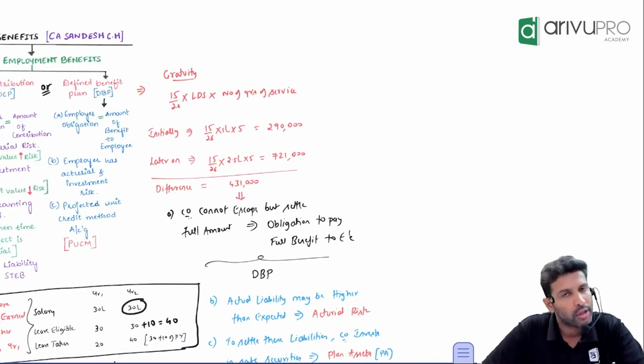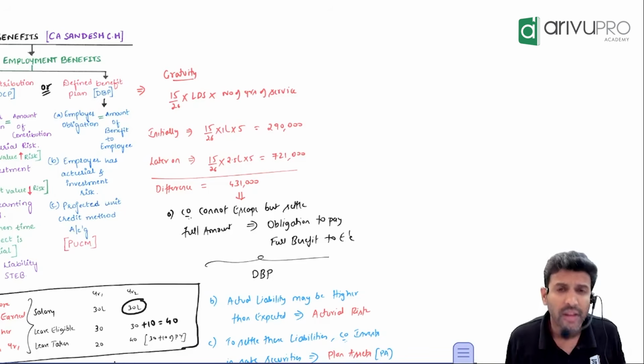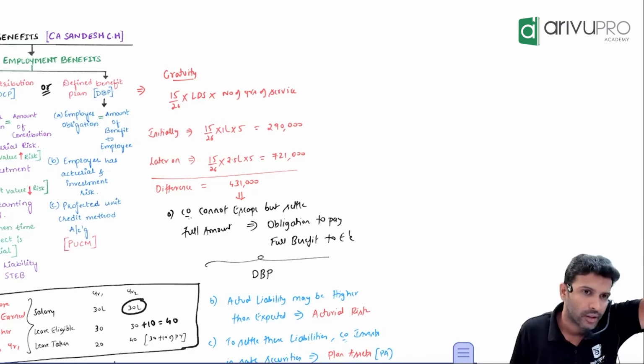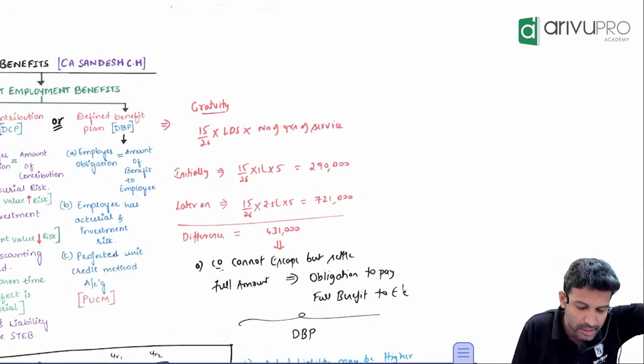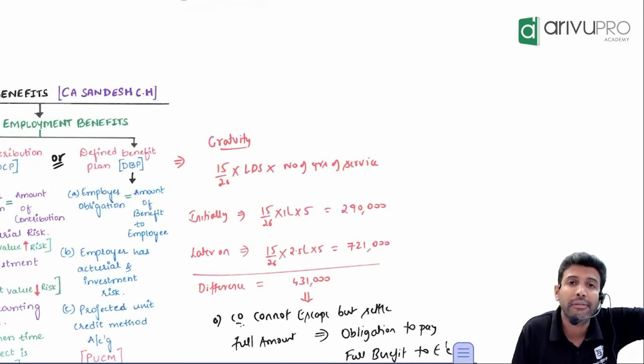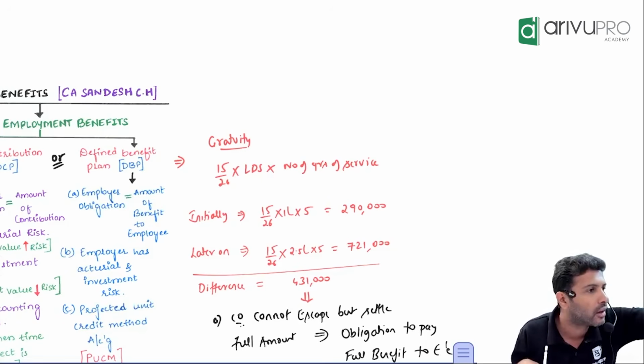Here, some accounting you will have to use. What is it? We will see. First of all, will settlement happen today or on retirement? Retirement, company is estimating in this example over how many years? 5 years. So is time value of money immaterial or material? Accounting is happening now, settlement will happen after 5 years.